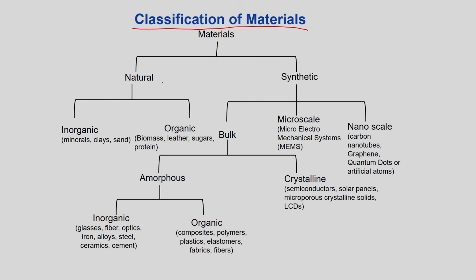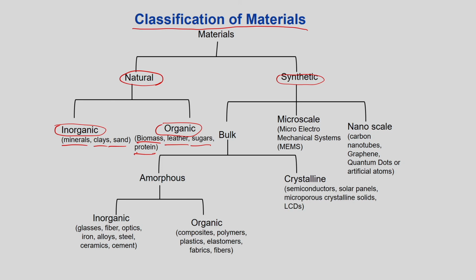So, majorly they are classified as natural and synthetic, fine. Out of this natural, you will know this is inorganic and the organic. Inorganic, you know, it is minerals, clays, sand. You are well aware of, I need not discuss what I mean by mineral, clays, sand. Then organic, maybe it may be biomass, it may be leather, it may be sugar, protein.